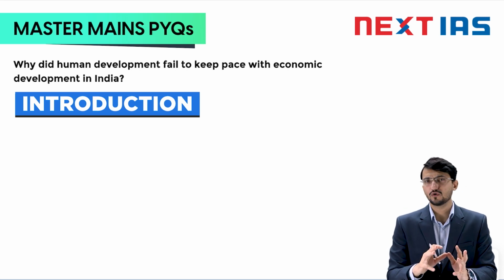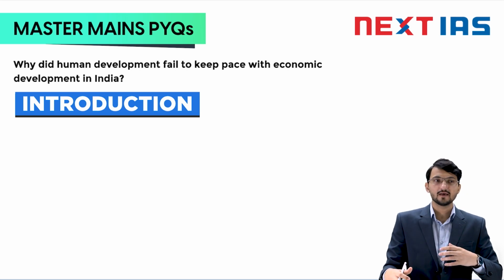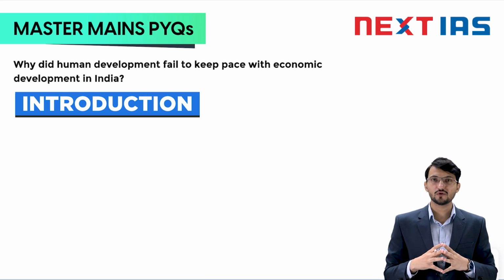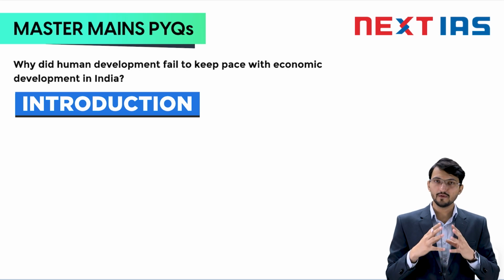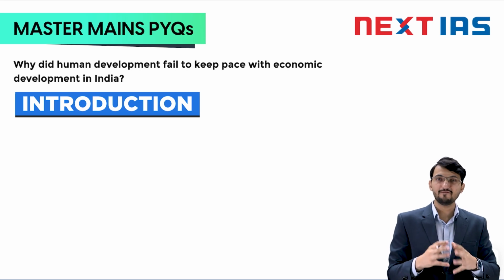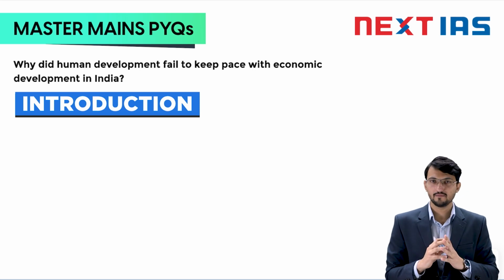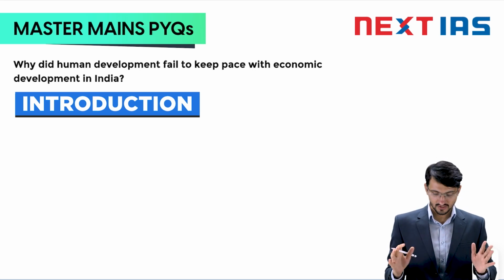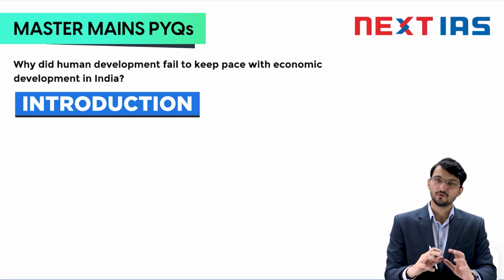We will conclude on our overall policy vision. Our policy vision is that the government should back away from the neoliberal idea of economic growth, which has led to certain problems, for example inequality. So we will conclude on a balanced approach. We will say that the disparities, or the people who are left behind in this economic growth, should be catered to by the government. We will say on these lines. So this is the overall structure. I hope you will write an answer to this question and upload it.